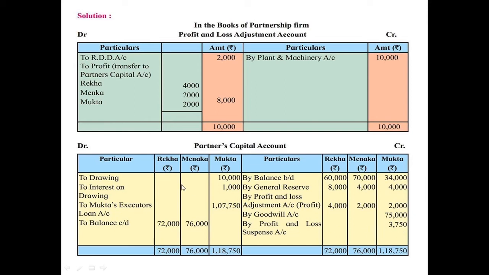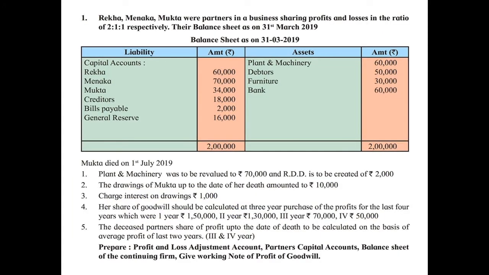Now you have to check in the old balance sheet if there is any general reserve or reserve fund, or if the profit and loss account is given under the liabilities, or else the profit and loss account is given under assets. Here you can see that the general reserve is given under liabilities.